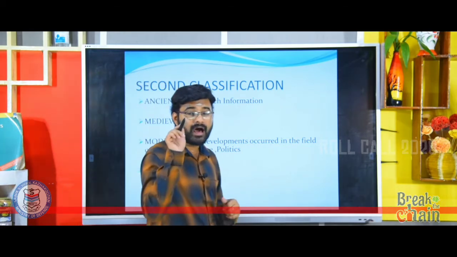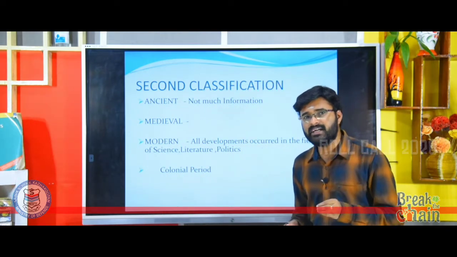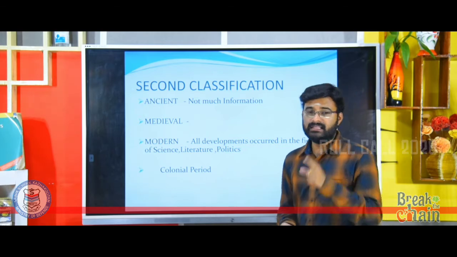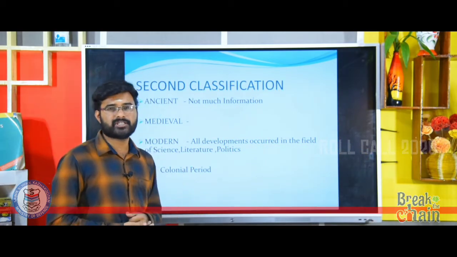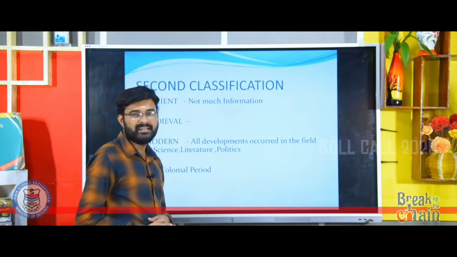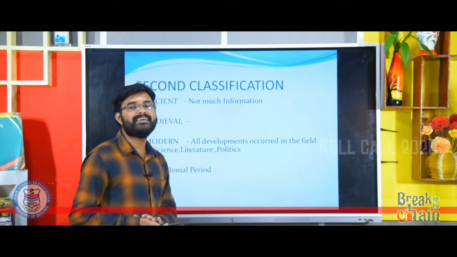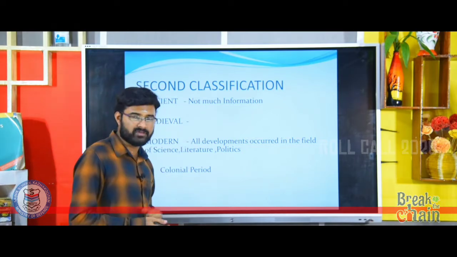Indian historians argued that this is the period of colonialization, this is the period of inequality, and this is the period of discrimination. Then how can you say this period is modern? That is the argument made by Indian historians. That is the biggest problem of the second classification.